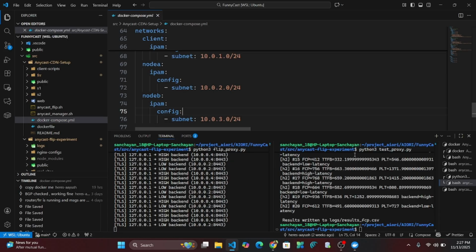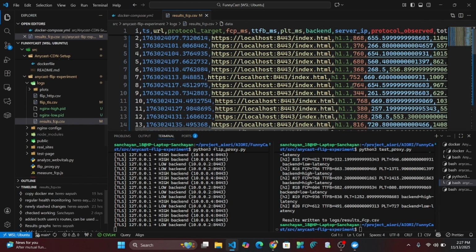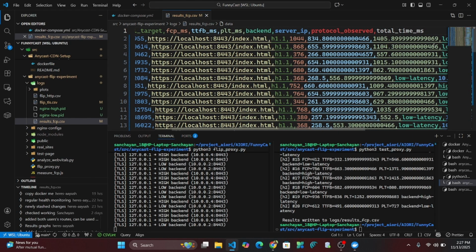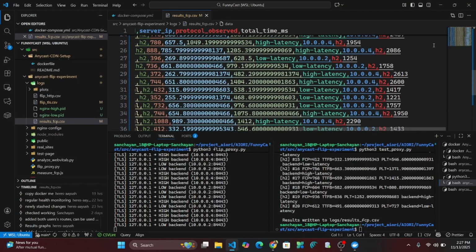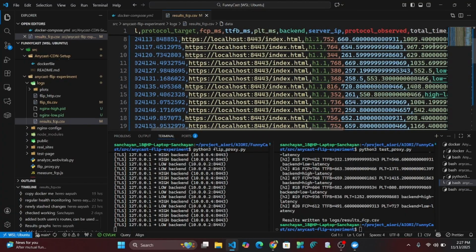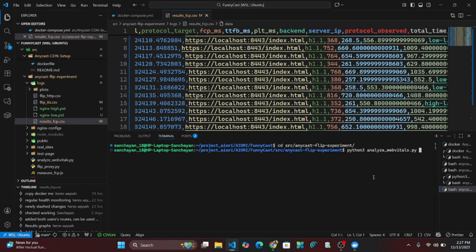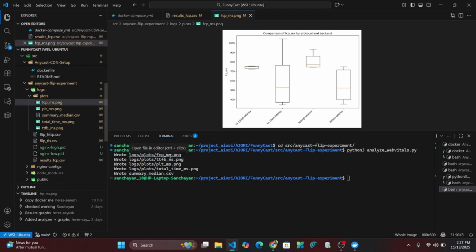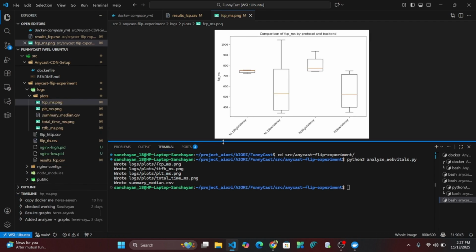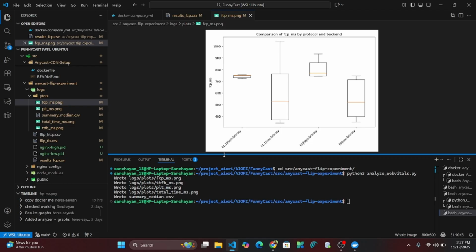Yeah, so as you can see, we have generated these logs into a CSV file where, according to the protocol, it automatically saves the results that it fetched. If I run analyze_web_vitals.py over this, it creates graphs using matplotlib and pandas.